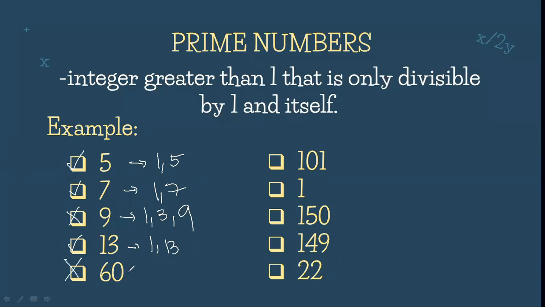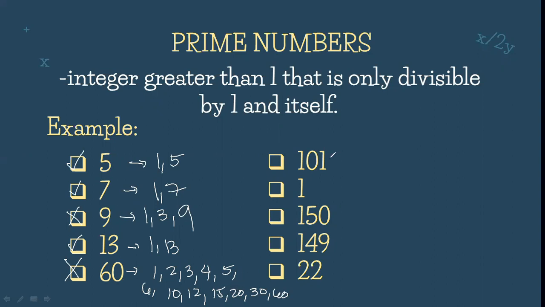No, it's not. Bakit po? Marami po sa kanyang pwedeng makadivide, such as 1, 2, 3, 4, 5, 6, 10, 12, pwede din po si 15, 20, 30, at 60 na sarili niya. So therefore, hindi po siya prime number.